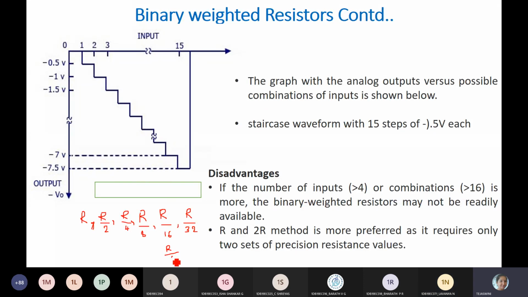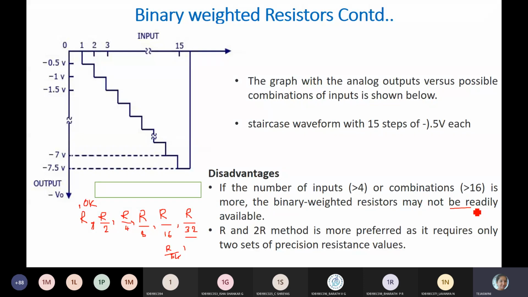Now the ideal value of R, if I take 10k and keep on dividing this value by these numbers, is it going to be available? That is a drawback of binary weighted resistors. Those resistance values are not readily available. Then you can't say the accuracy. You won't get accurate output voltages. Also, the number of resistors used here is more.